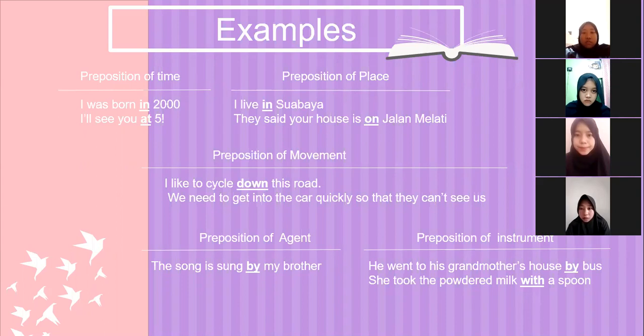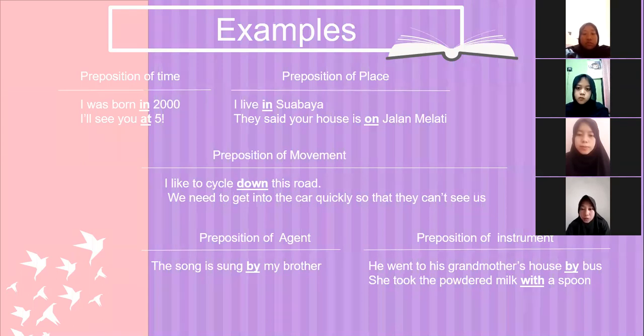Next, we are going to see examples of preposition of place. The first is I live in Surabaya. So the preposition is in. Next, they said your house is on Jalan Melati. So the preposition of place is on.